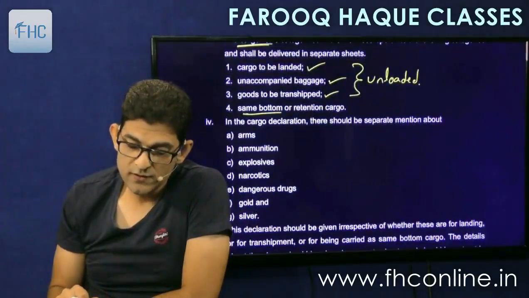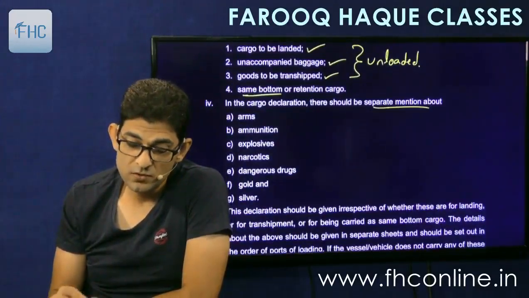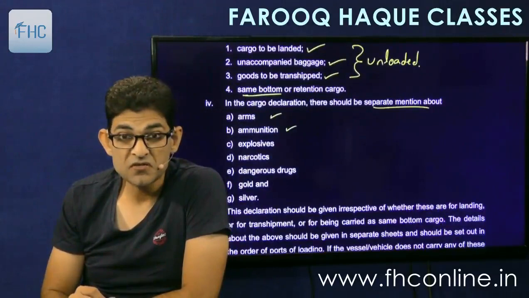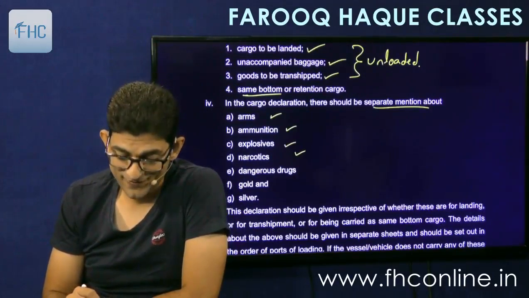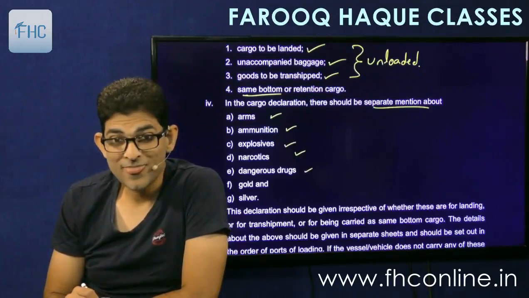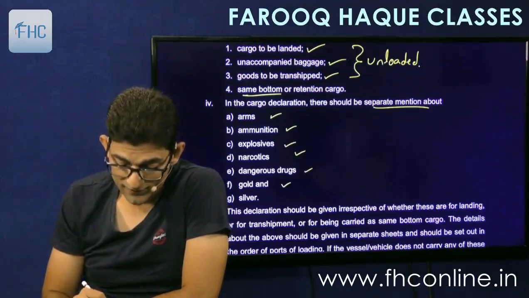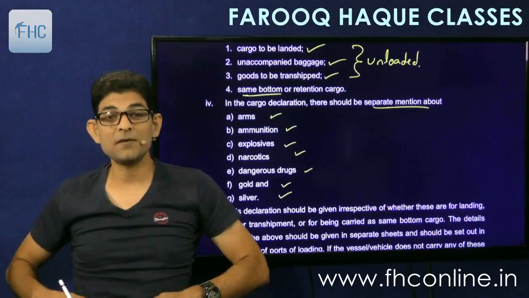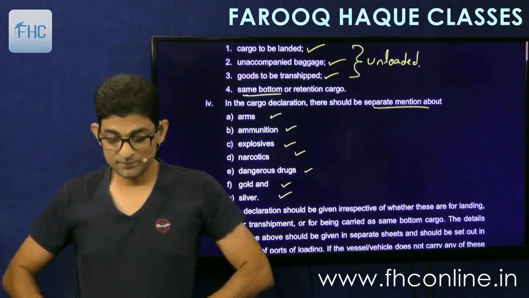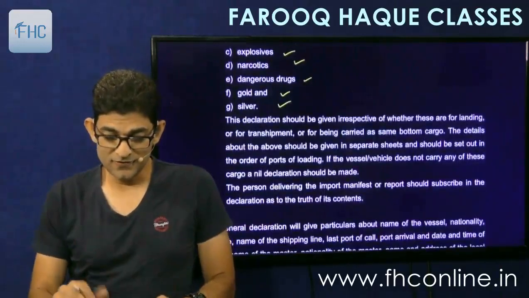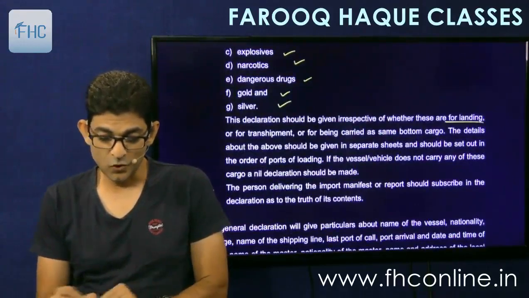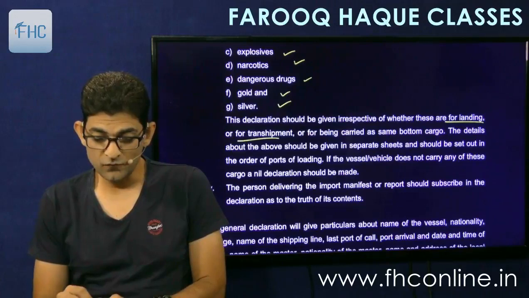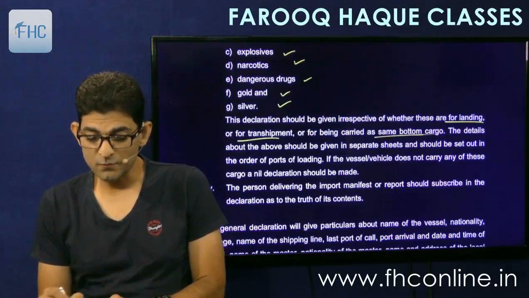Then in the cargo declaration there should be separate mention about arms, ammunitions, explosives, narcotics, if you are carrying narcotics, dangerous drugs, gold, silver. There has to be separate mention of these items. This declaration should be given irrespective of whether these are for landing or for transshipment or for being carried as same bottom cargo.